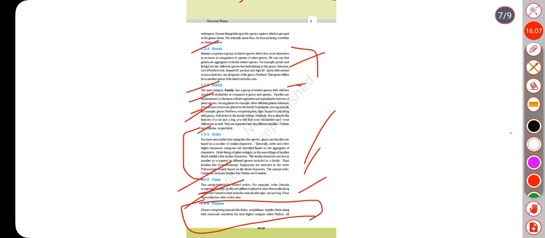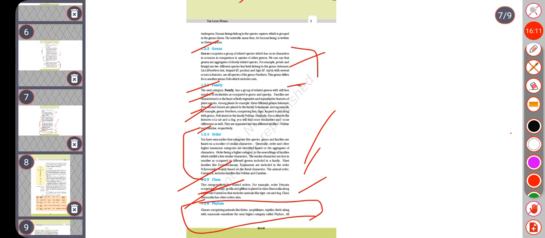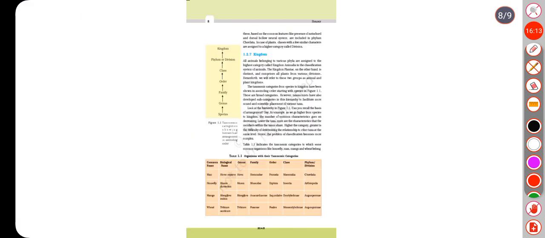All these, based on the common features like presence of notochord and dorsal hollow neural system, are included in phylum Chordata. In case of plants, classes with a few similar characters are assigned to a higher category called division.